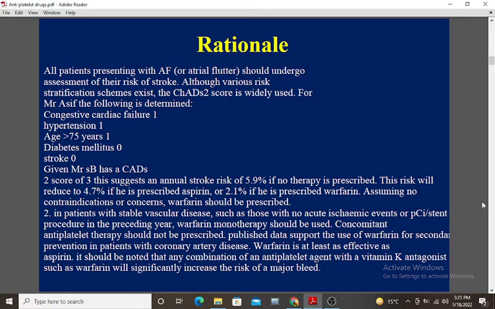In patients with stable vascular disease, such as those with no acute ischemic events or PCI/stent procedure in the preceding year, warfarin monotherapy should be used. Concomitant antiplatelet therapy should not be prescribed. Published data support the use of warfarin for secondary prevention in patients with coronary artery disease. Warfarin is at least as effective as aspirin. It should be noted that any combination of an antiplatelet agent with a vitamin K antagonist such as warfarin will significantly increase the risk of a major bleed.